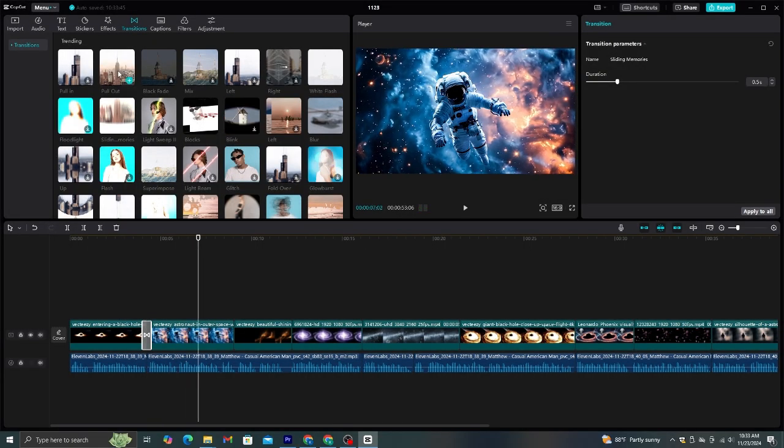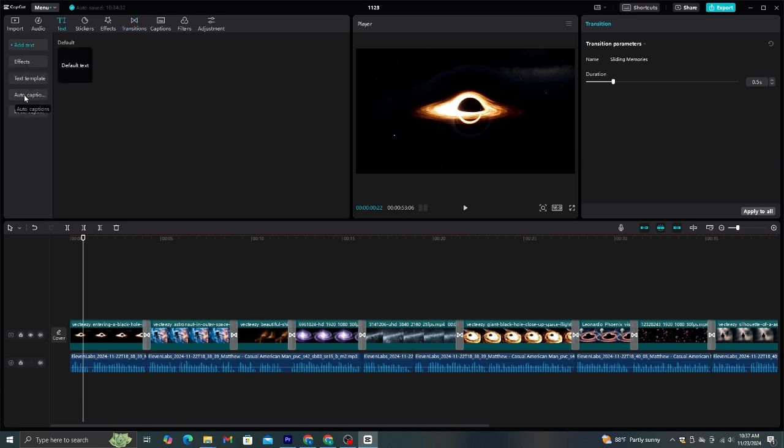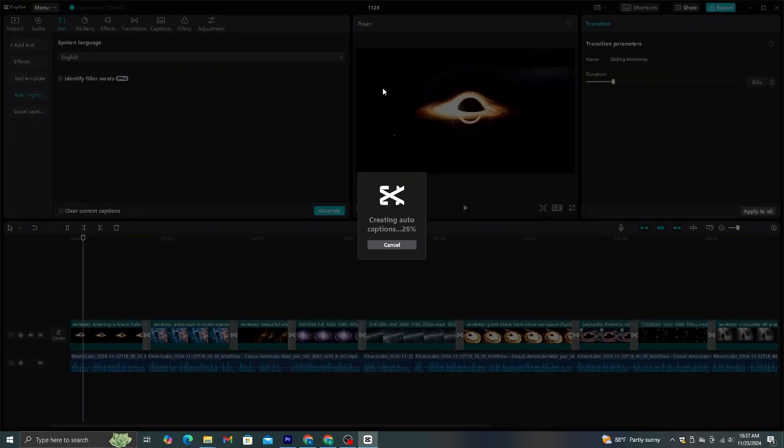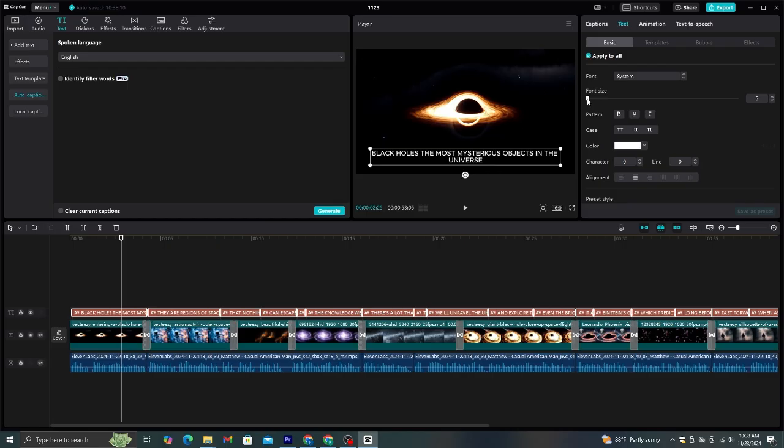Then let's add some cool subtitles for this. Go to this text from the top of this menu and select Auto Caption. Then you can generate all the captions for this video automatically. Now, let's edit these subtitles to make them stand out more. First, I'm going to make it all capitalized, and let's increase the font size as well.